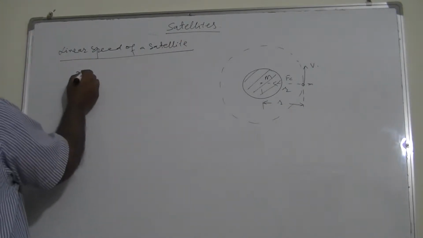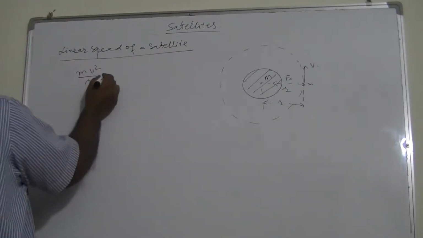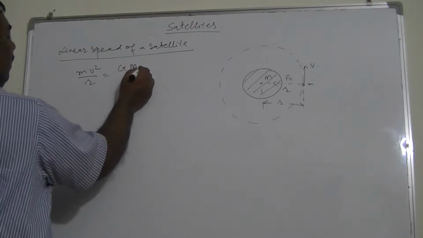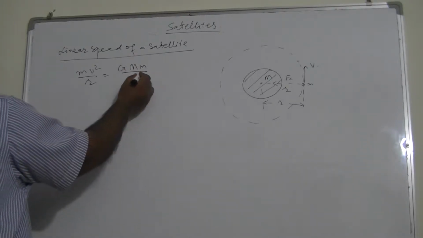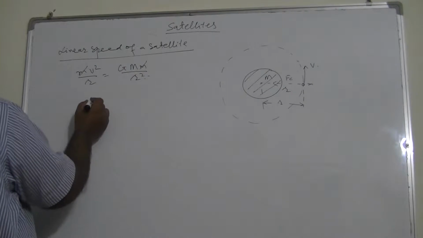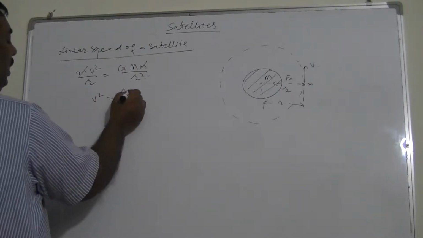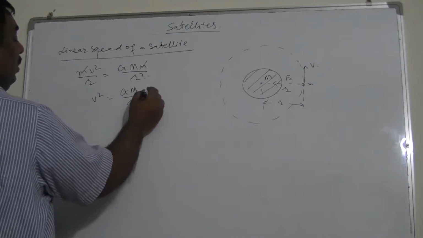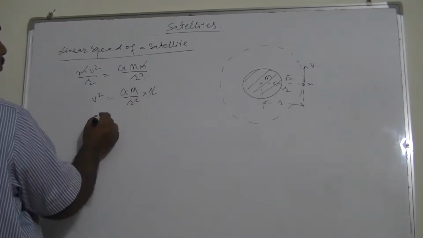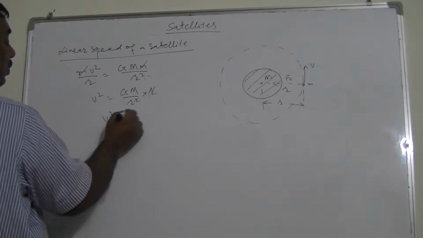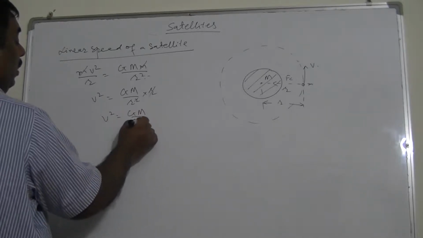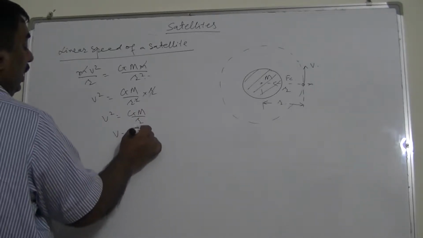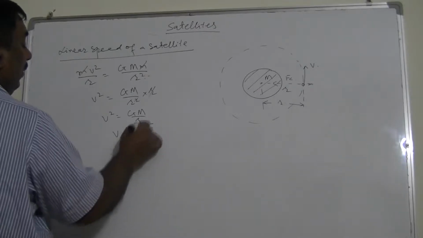Golden equation tells us mv square upon r is equal to GMm upon r square. So m is cancelled with m. So v square is equal to GM upon r square into r. This r cancels out with the square of this. So v square is equal to GM upon r. So v is equal to the root of GM upon r. This is one formula.